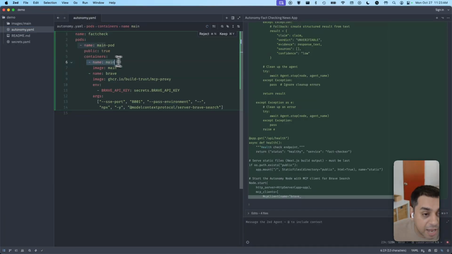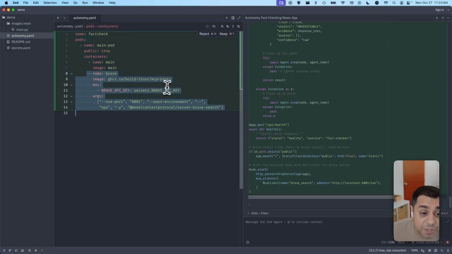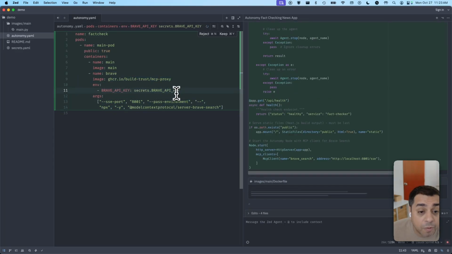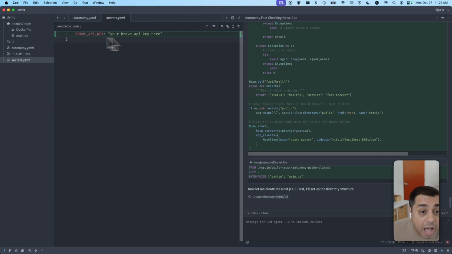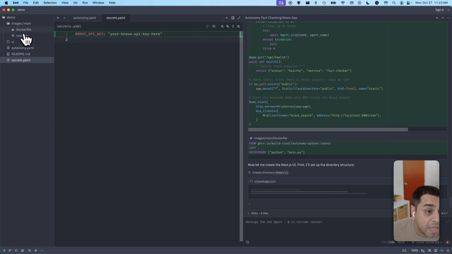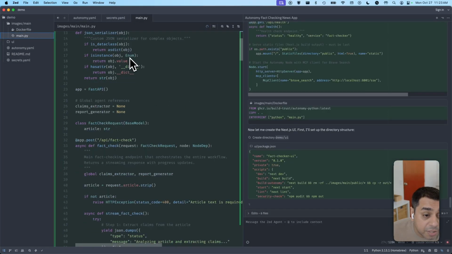And here it knows that it has to deploy the main computer, but it also has to deploy a Brave Search MCP server. And it's figured out that this MCP server requires a secret. And so it's created a secret file where it will ask me to put in my Brave Search API key eventually.